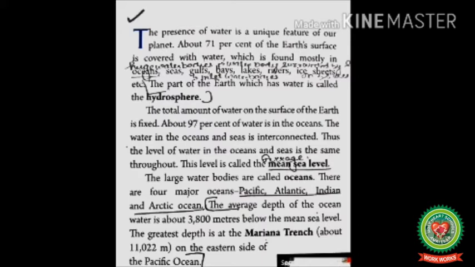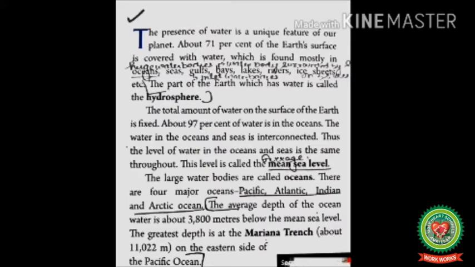The total amount of water on the surface of the earth is fixed. About 97% of the water is in oceans, as we have already discussed, and all the waters in the oceans and seas is interconnected. Thus, the level of water in the oceans and the seas is the same throughout. This level is called the mean sea level, and this is the reason we always take the level of the sea as 0, and this uniform level of water is used to measure the height of the land and the depth of the water. Large water bodies are called oceans.